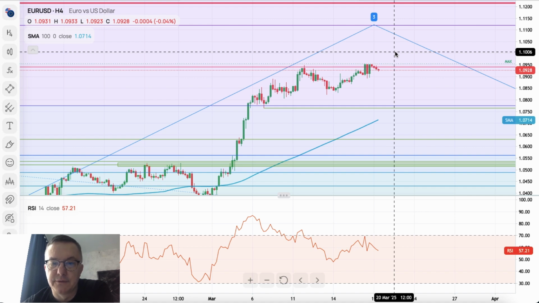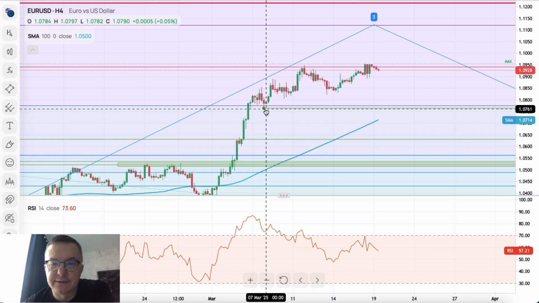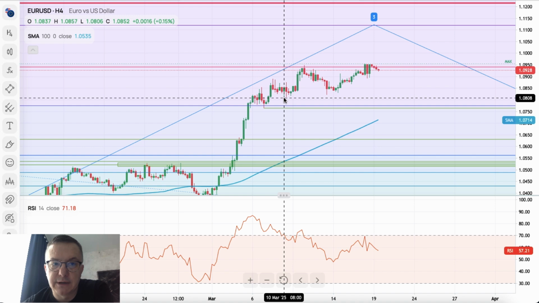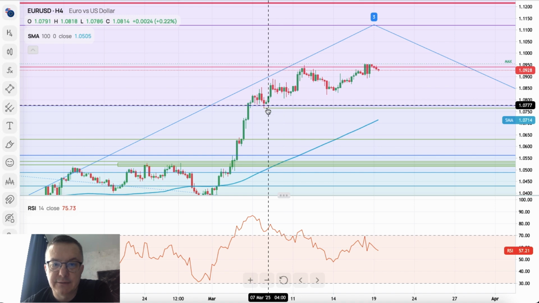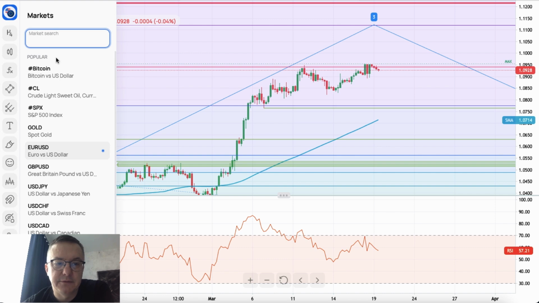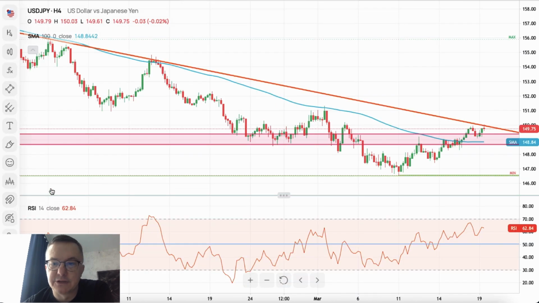develop further. The key technical supports in the meantime, well, there are a few of them. The most important one is 1.0823, 1.0806 and 1.0766. If we talk about the euro dollar, we need to talk about the US dollar to the Japanese yen.